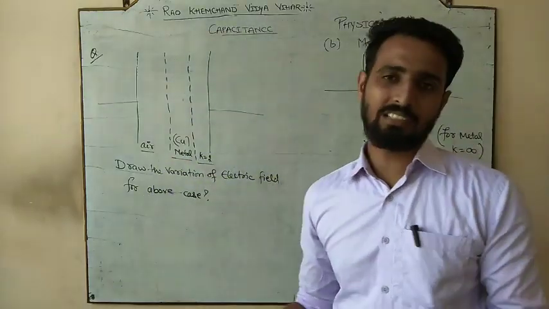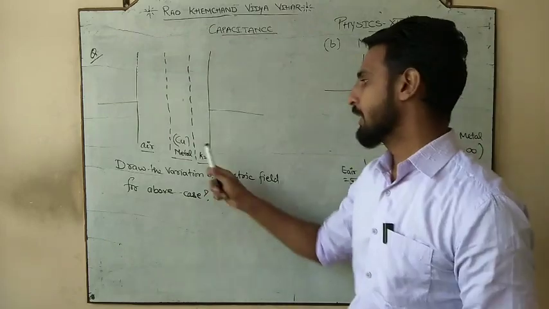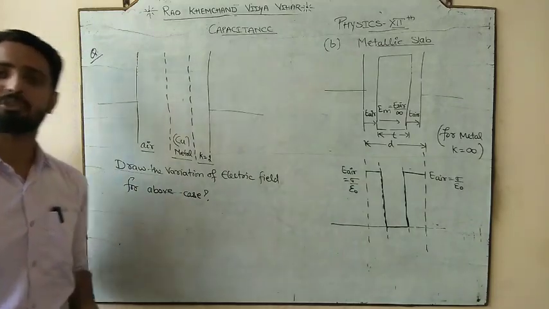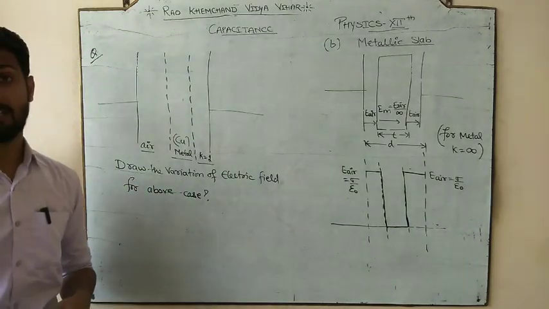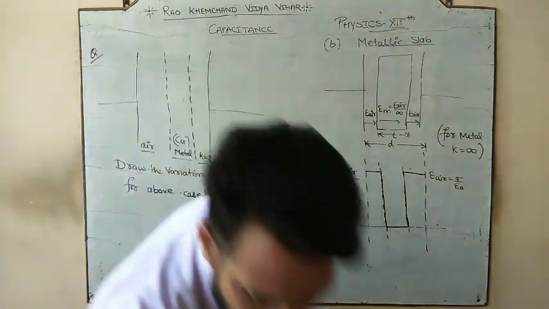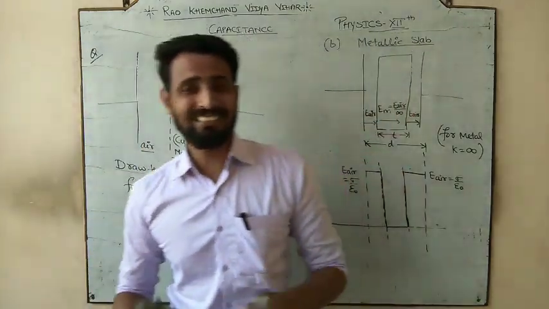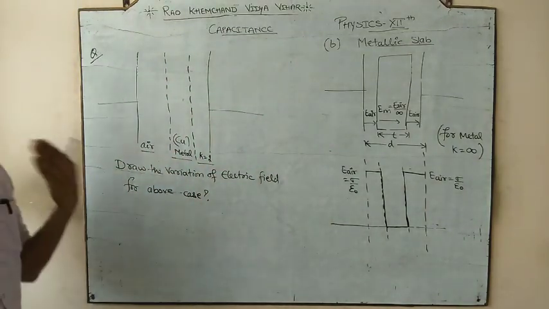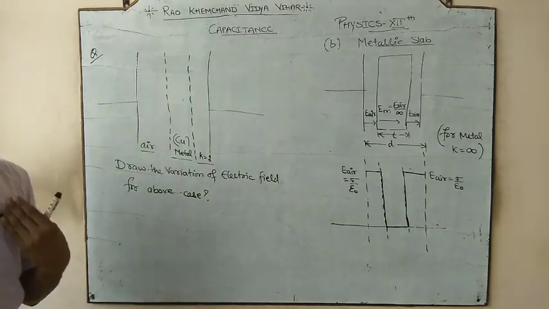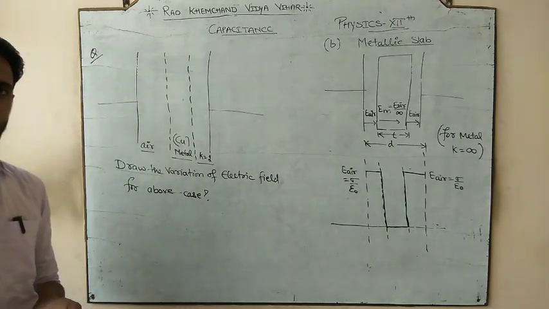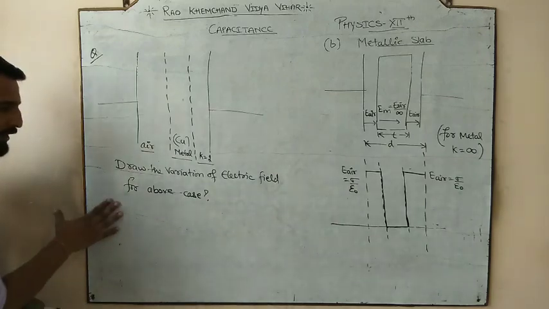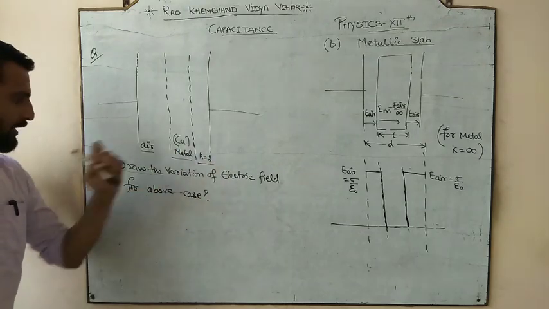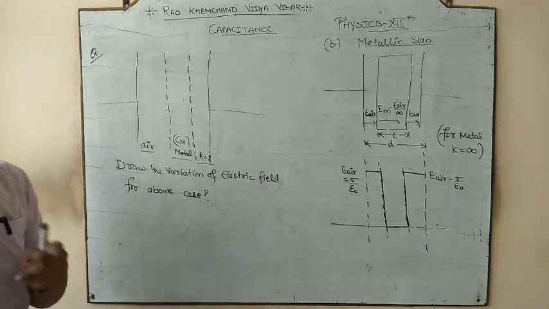So air में कितना होगा? सिग्मा बाय एप्सिलन नॉट, और मेटल में आप जानते हैं, और K is equal to 2, it would become half of the sigma by epsilon naught, यानी air का half हो जाएगा. आपको उस variation को draw करके देखना. And this is called when multiple materials, or you can say more than one different materials, are added in between the plates of the capacitor. Okay, so first of all, this is your one question that you are going to do. So please note it down. Air, copper, K is equal to 2. You have to just draw the variation.